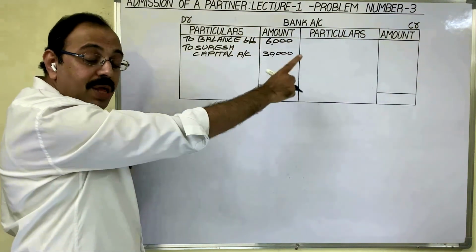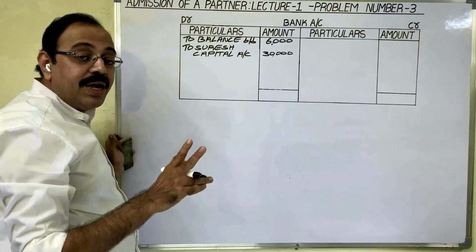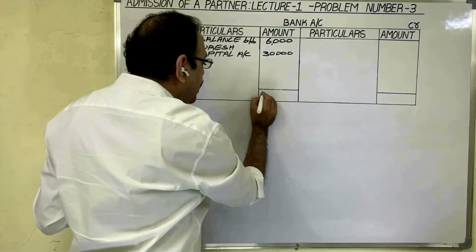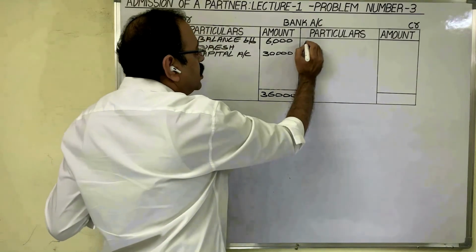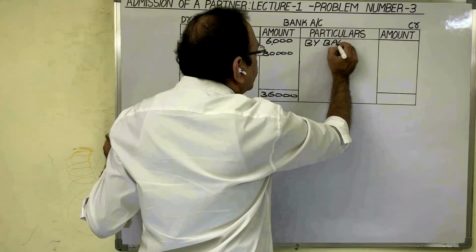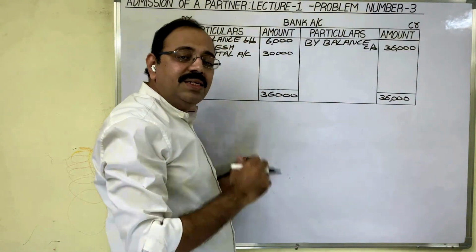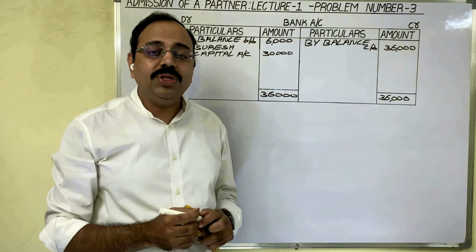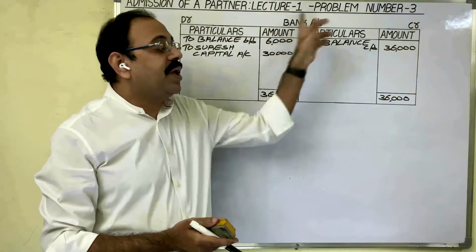Finally, we have to do the balancing. As the debit total is more, balance carried down appears on the credit side. First, put the total here, 36,000 rupees. The same amount appears as balance carried down. In the credit amount column also put the total. With this, the ledger is completed. Under the ledger we prepared the revaluation account, the capital accounts of all three partners, and the bank account.